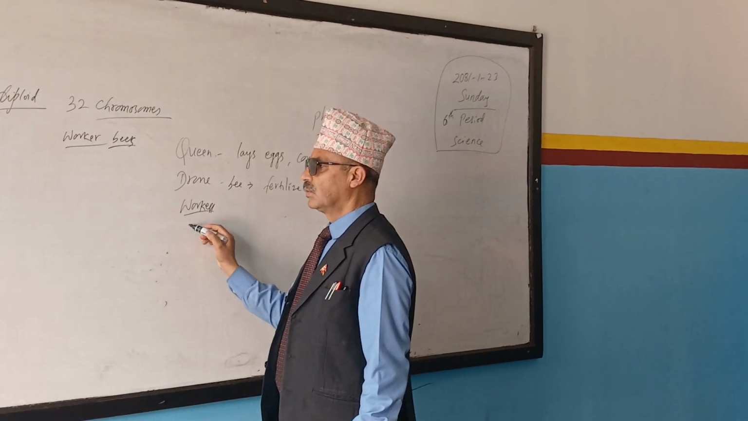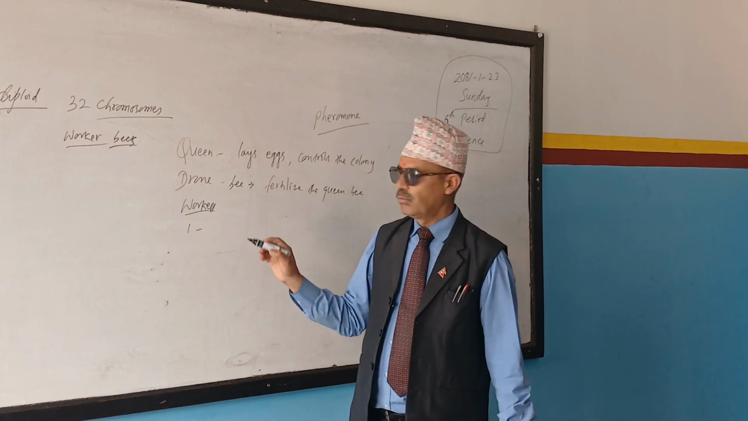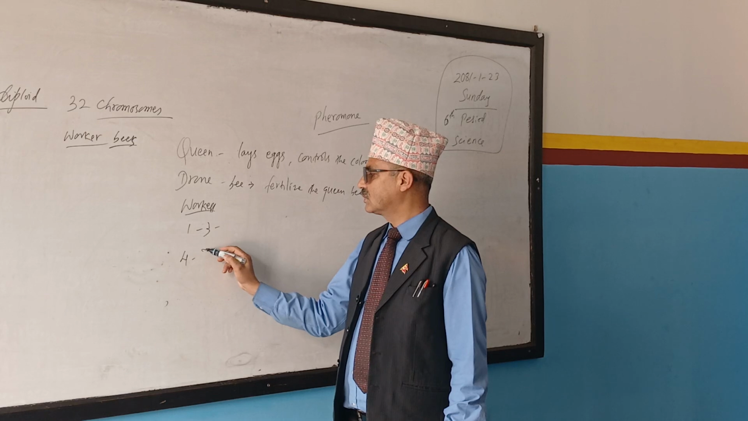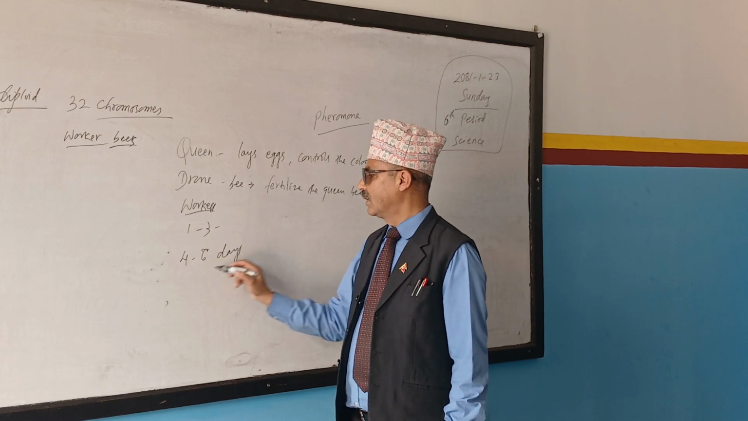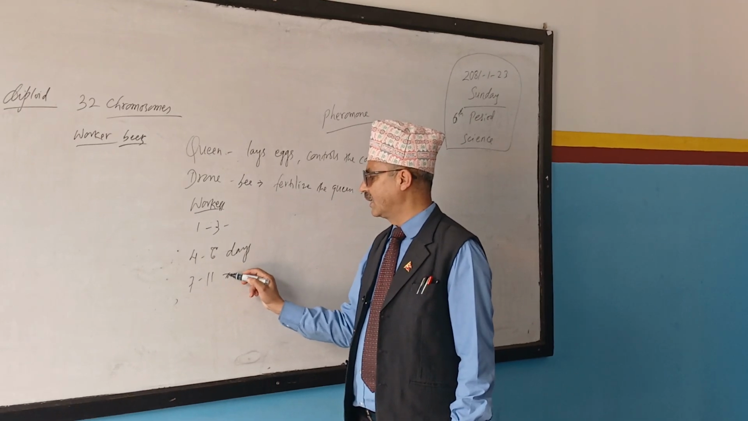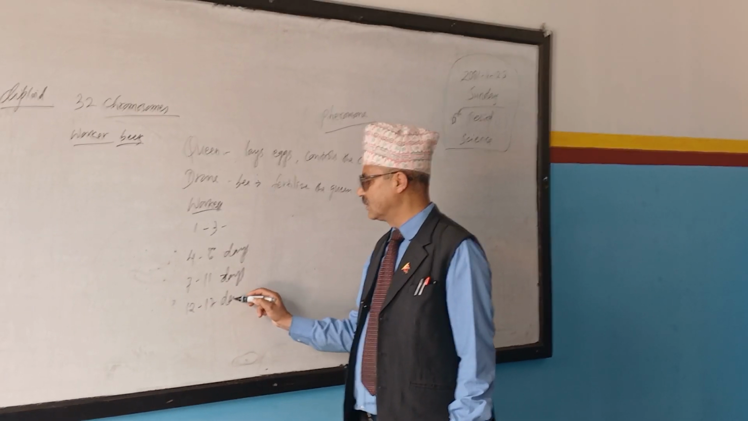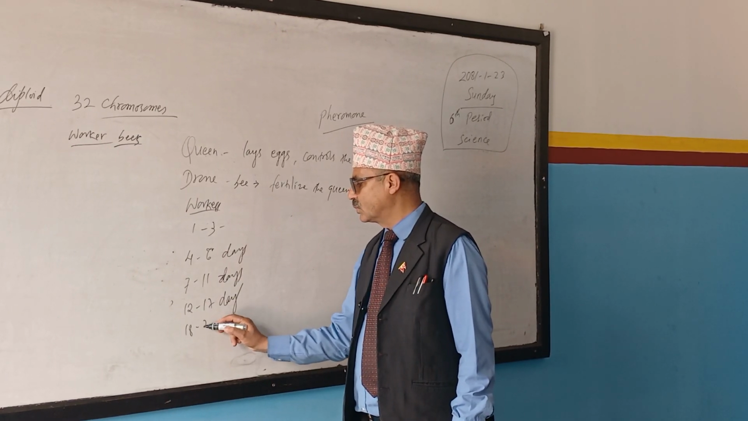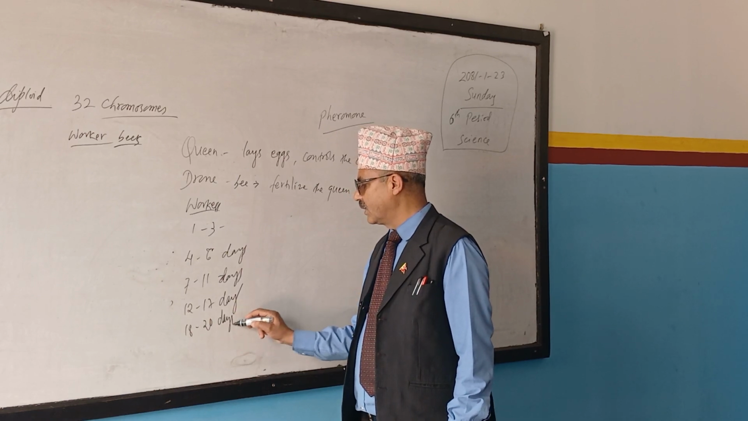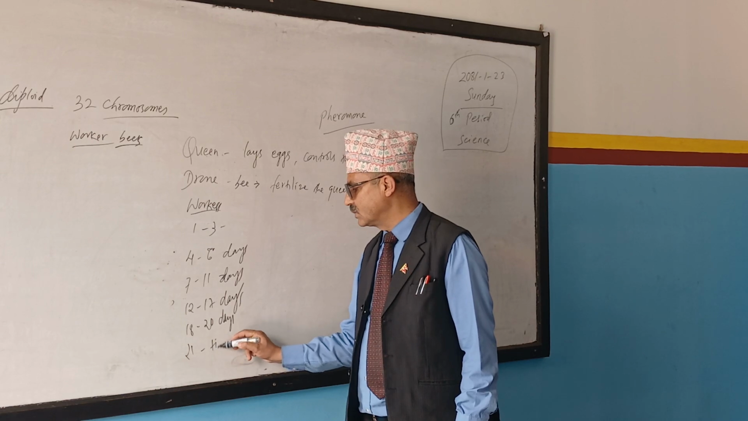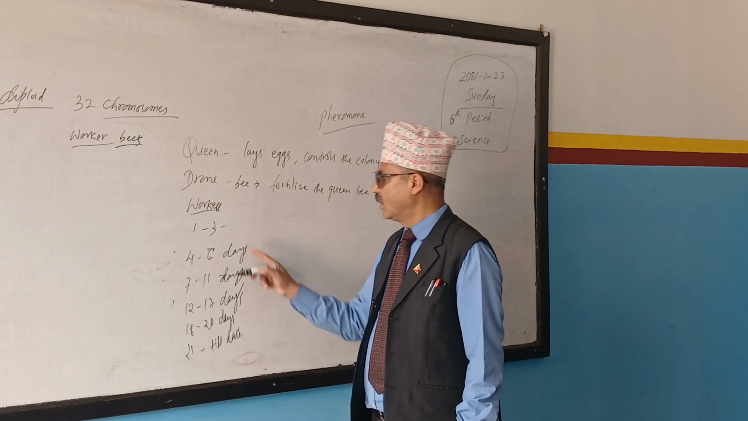Now, workers' duty. 1 to how many days? 1 to 3 days first. Next one? 4 to 6 days. Then 7 to 11 days, 12 to 17 days, 18 to 20 days, and 21 days till date. Yes, till date.